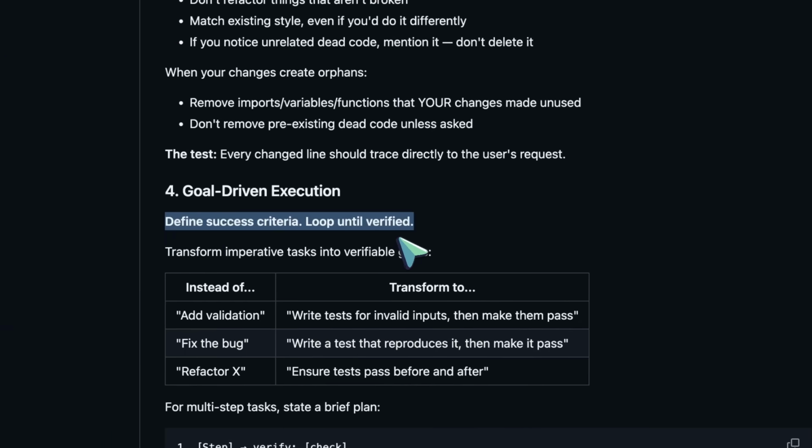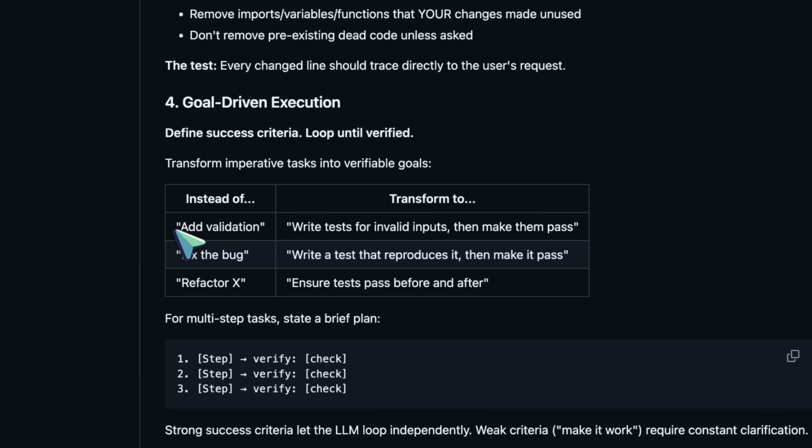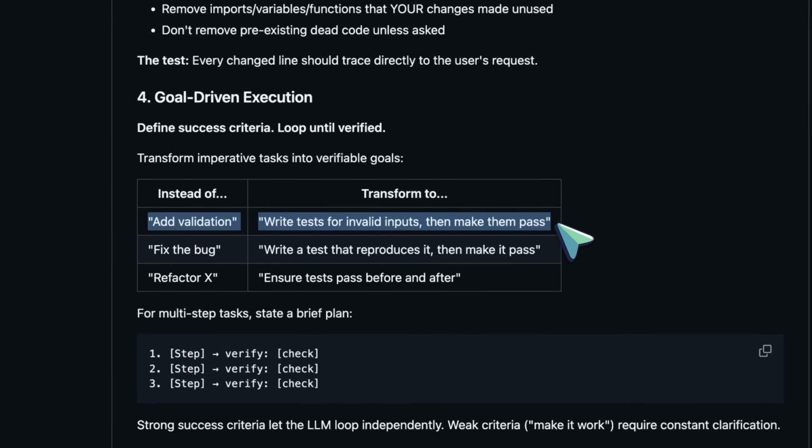This is basically about turning vague requests into verifiable outcomes. So instead of just saying fix the bug and hoping for the best, the agent should think in terms of success criteria. Reproduce the bug, make the fix, verify that it works, and then stop.